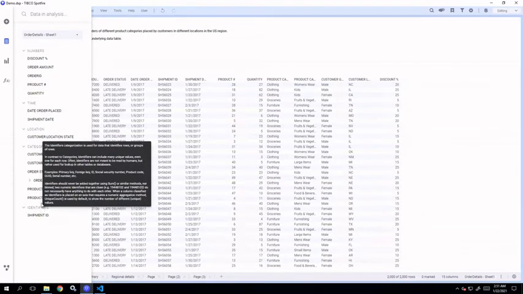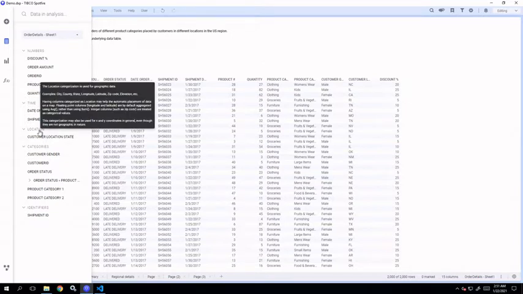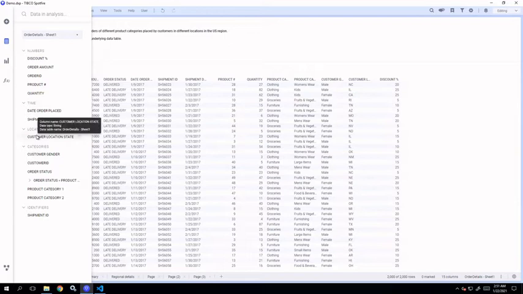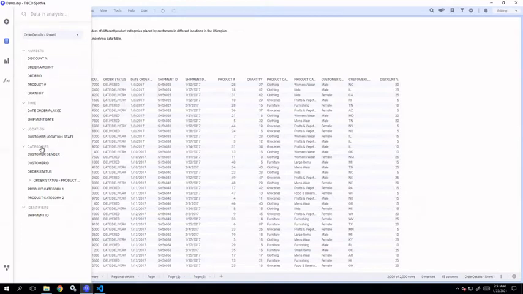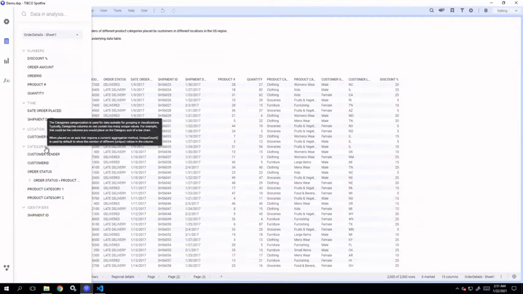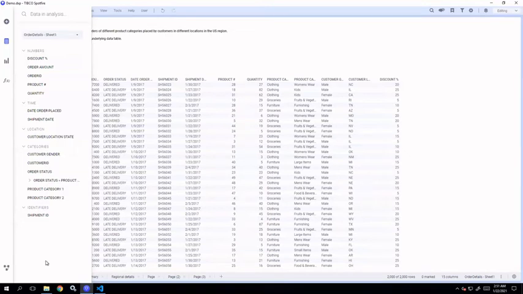So numbers are all continuous columns, time is date and time. Location is any categorical or string column which has country, city, state name, anything. Spotfire recognizes that based on the row values and categorizes it as a location. Then you have categories. Any string columns or categorical columns are categorized under categories. And then identifiers. Any ID column that you have in your data table will be identified as identifiers.